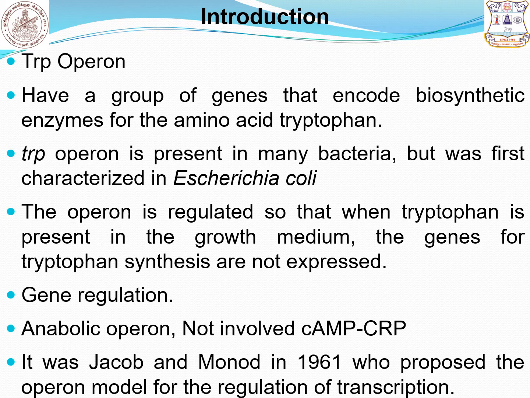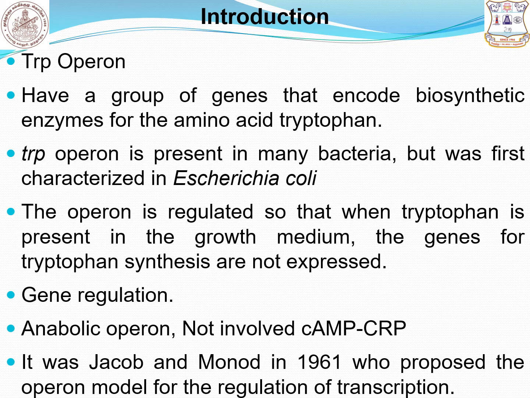Tryptophan operon is one example of an anabolic operon. What is anabolism? Small simple molecules join together to form a large molecule, that means amino acid formation. Remember students, the lac operon is an example of a catabolic operon, because lactose is a disaccharide that is split into galactose and glucose.